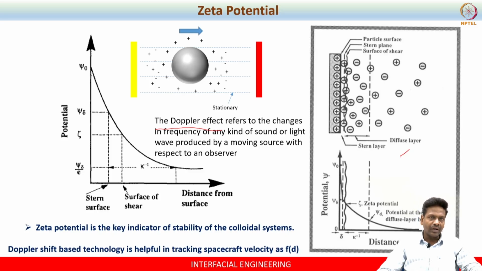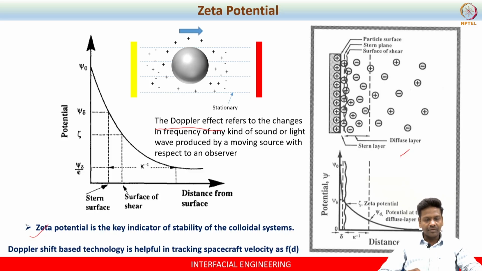When I say electrophoretic mobility, it is not just the velocity, it is velocity per unit electric field. That is what exactly we measure. As we move on, you will be knowing how this electric field is useful for us to measure the zeta potential, sorry, the electrophoretic mobility. You will be able to understand how this is useful in determining the zeta potential, which is the potential measured at the boundary between shear and the diffuse layer, right?